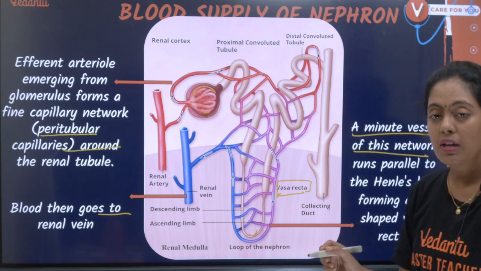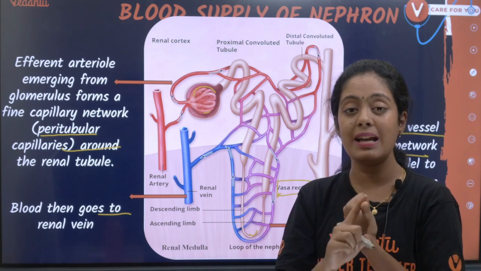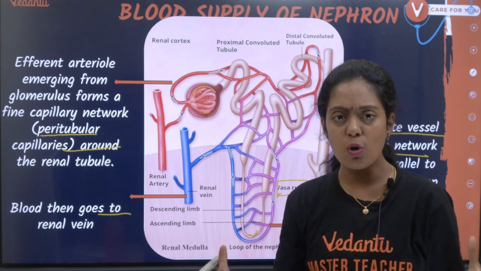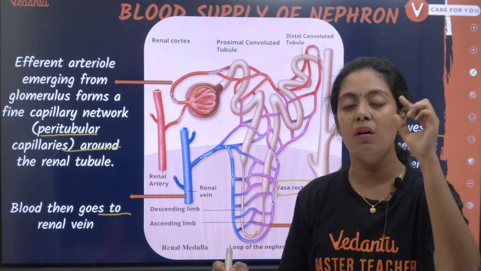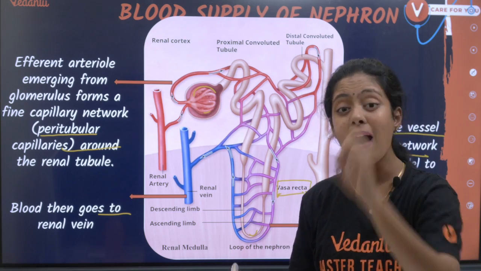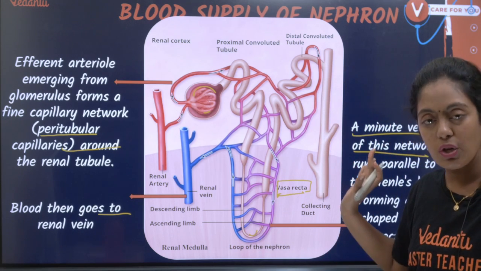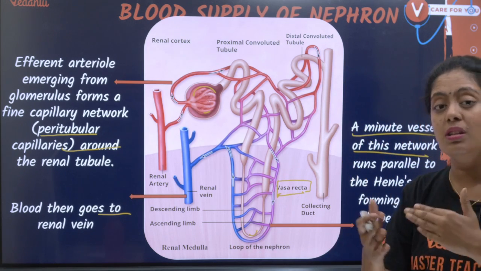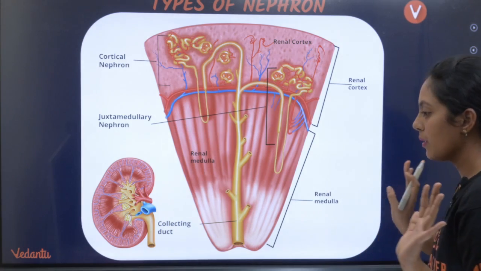So peritubular capillaries is the entire capillary network that supplies blood to the tubular parts of my nephron, whereas vasa recta is a blood capillary that is parallel to my loop of Henle. Just remember this information. I will talk to you about this in the counter current mechanism. Okay, we shall continue.